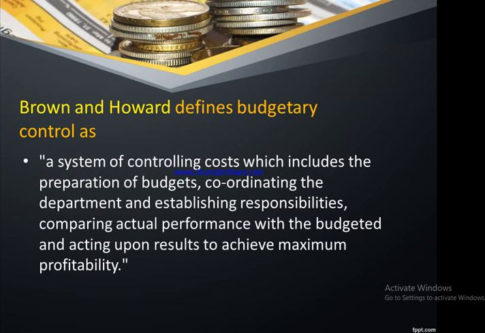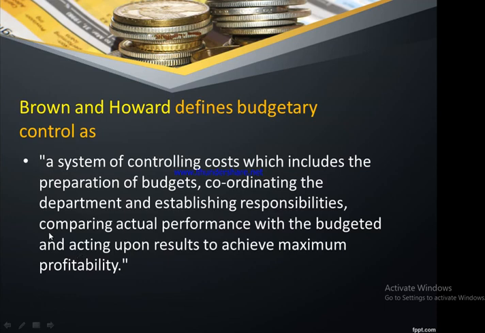Brown and Howard define budgetary control as a system of controlling the cost, which includes the preparation of budgets, coordinating the departments and establishing responsibilities, comparing actual performance with the budgeted, and acting upon the results to achieve maximum profitability.